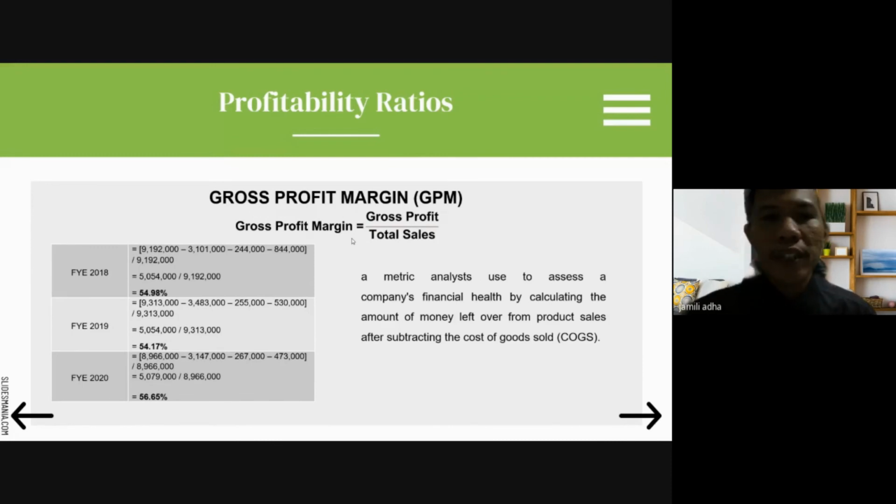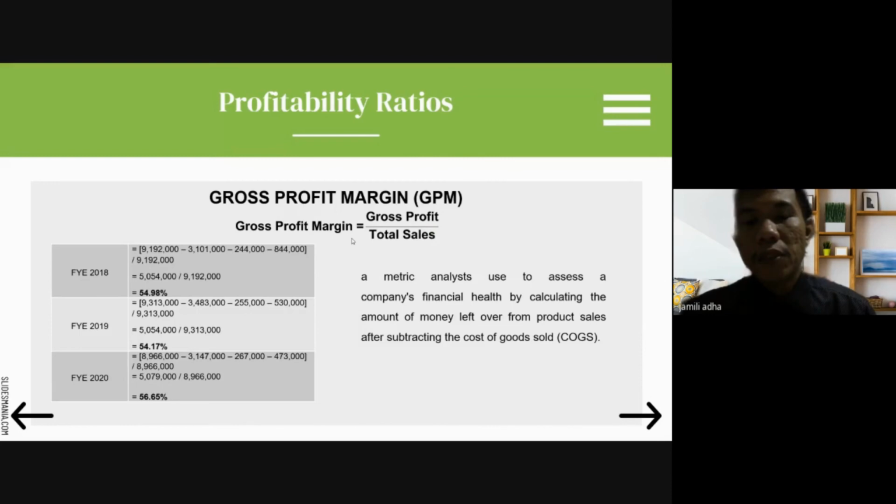So the next one is gross profit margin. Gross profit margin is calculated by gross profit divided by total sales. For the year 2018 it shows 54.98%. For 2019, 54.17%.